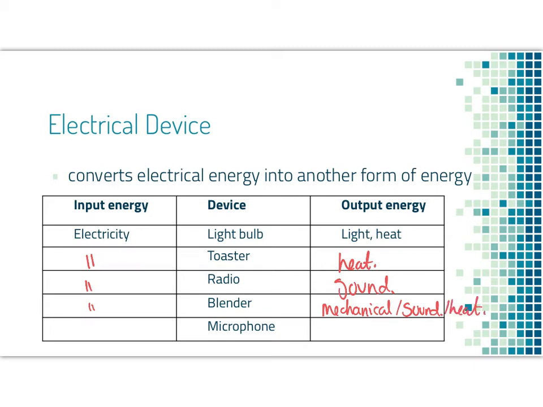Now, the last one is a microphone. A microphone uses sound energy and converts it into electrical energy, which is sent to a speaker, and that turns it back into a louder sound energy. So a microphone is just one piece in this list of electrical devices, but its conversion is a little bit opposite here.